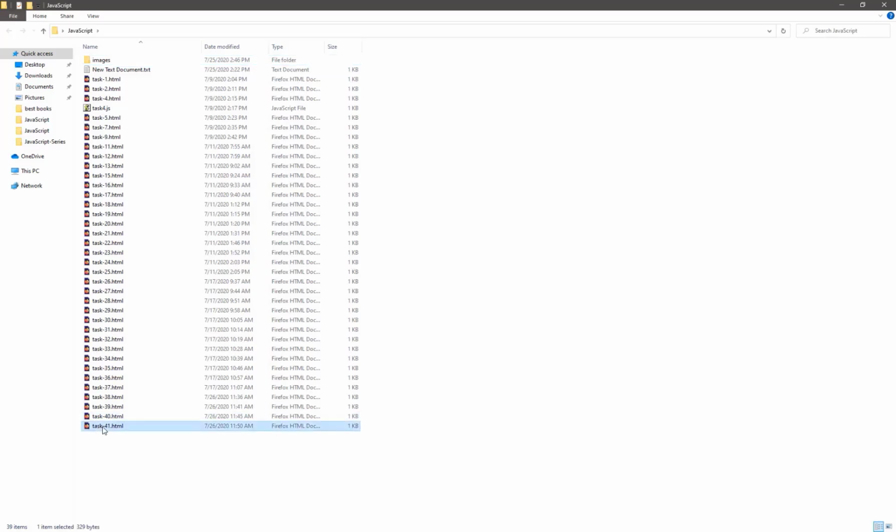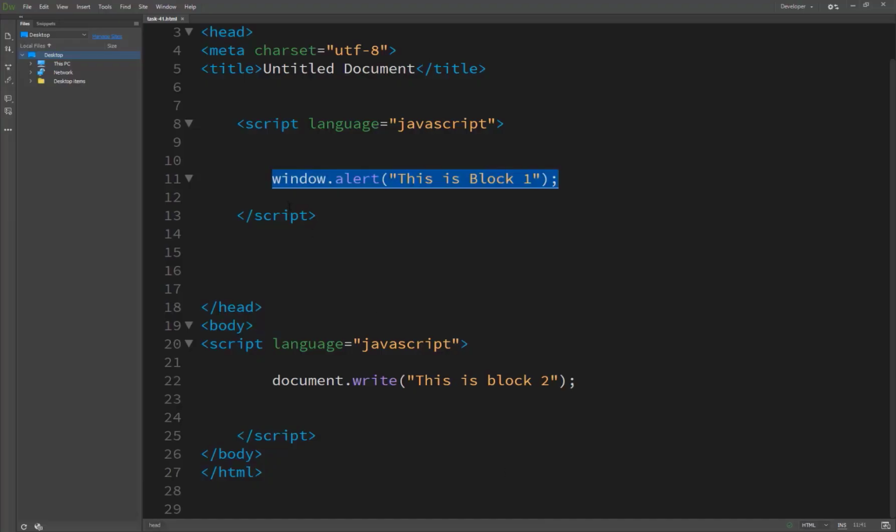So here we loaded: this is block 1 and this is block 2. You saw that both blocks work perfectly.